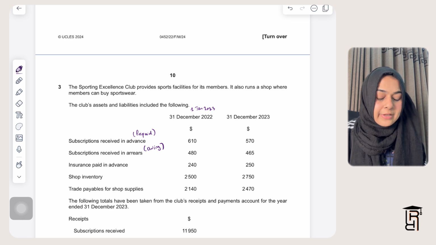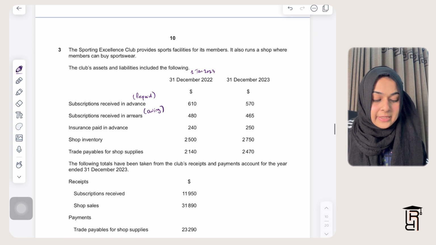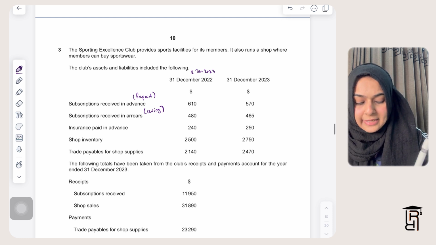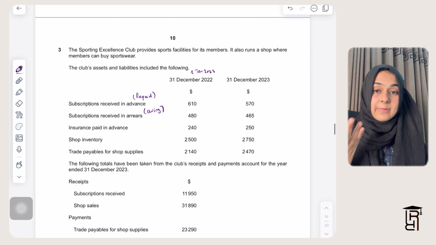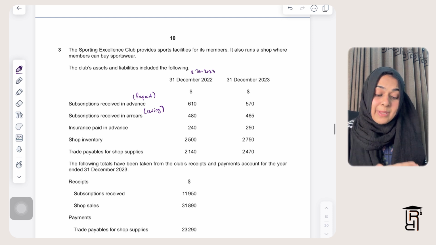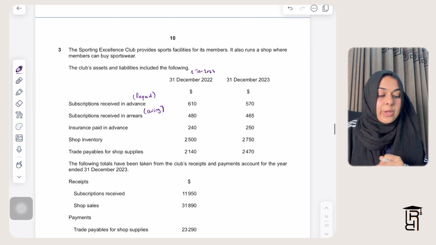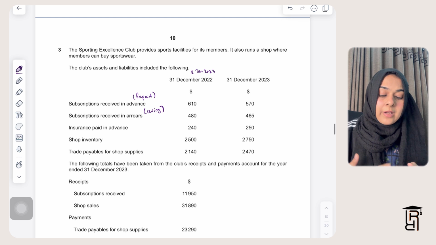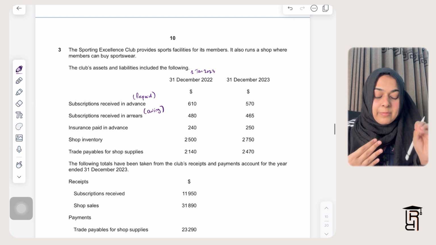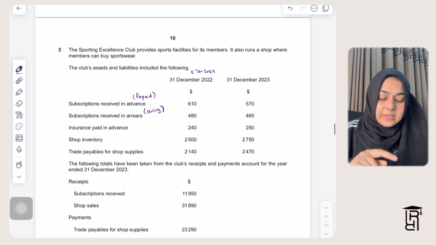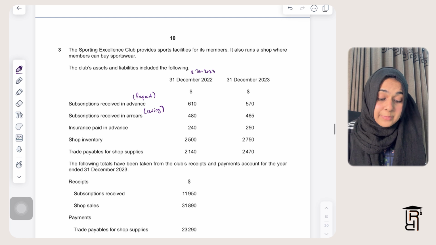They've given you shop inventory at start and at end. They have given you trade payables for shop supplies. Whenever we are buying goods on credit, right? So shop supplies are bought on credit. So whenever purchases are on credit, we have a trade payables balance at start, meaning what we owe our trade payables at the start of the year, and what we owe our trade payables at the end of the year is trade payables for shop supplies. And we'll deal with this when we make the shop income statement.